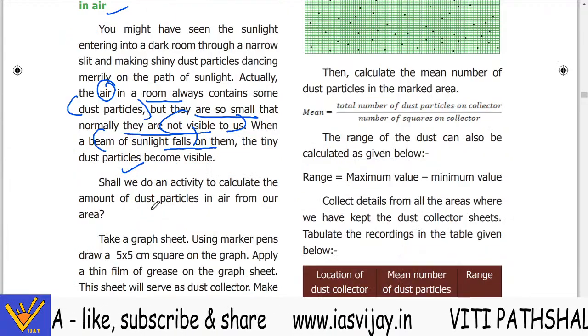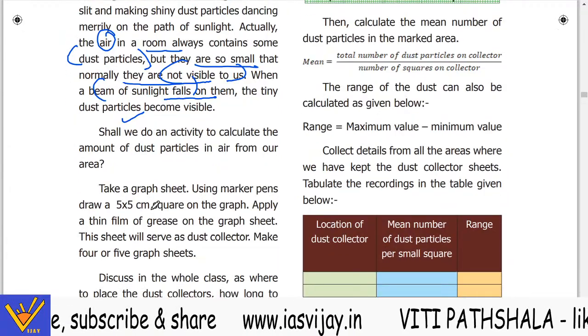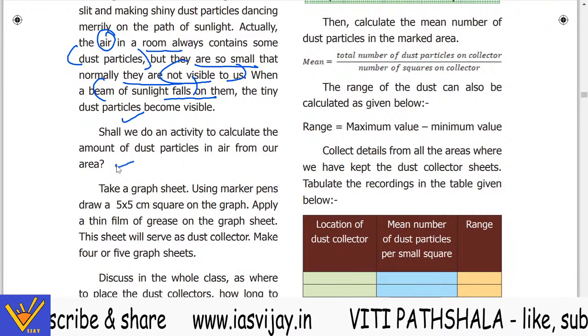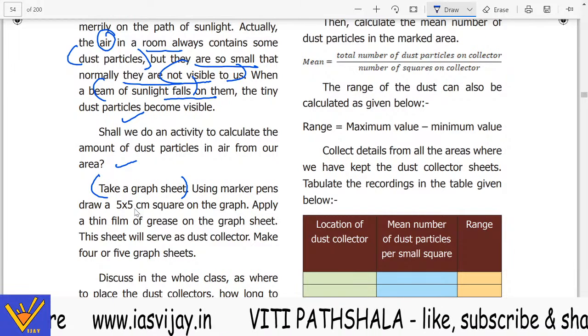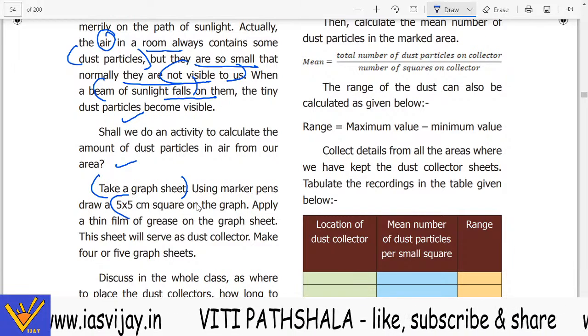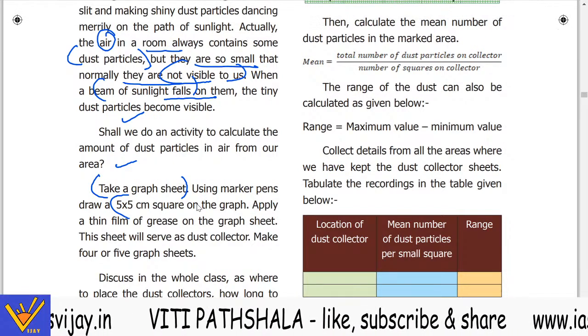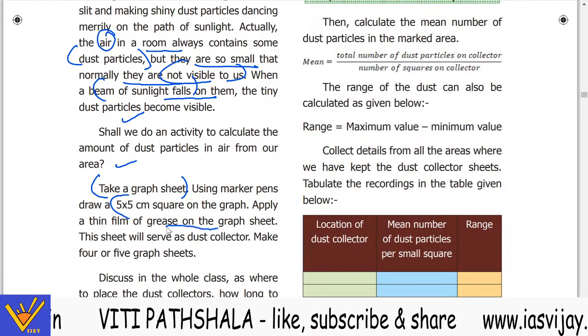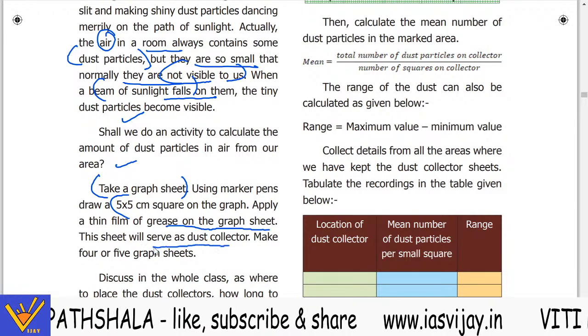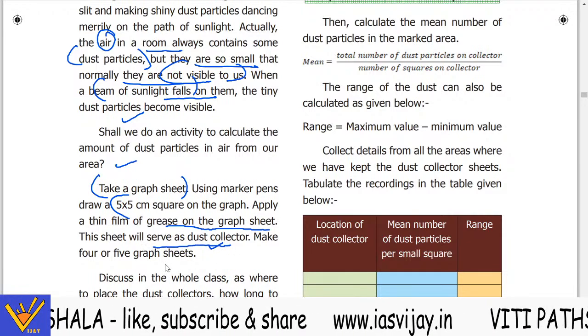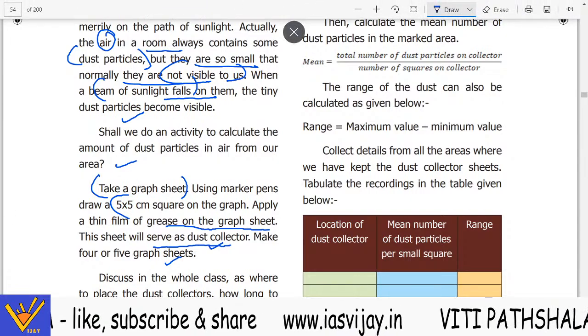So shall we do an activity to calculate the amount of dust particles in the air from the above area? Now take a graph sheet. Using marker pens, draw a 5 by 5 centimeter square on the graph. Apply a thin film of grease on the graph sheet. Now this sheet will serve as the dust collector. Make 4 or 5 graph sheets.